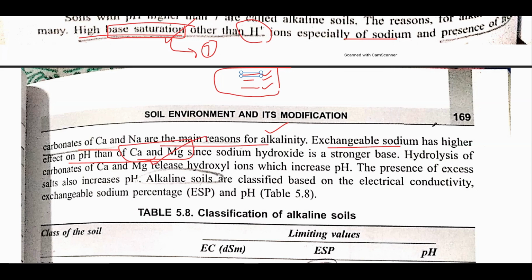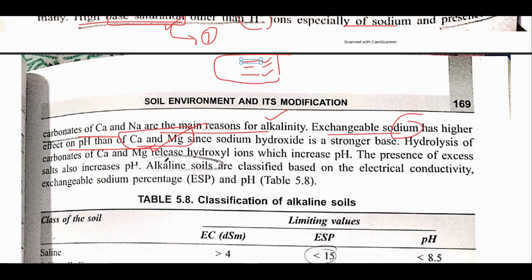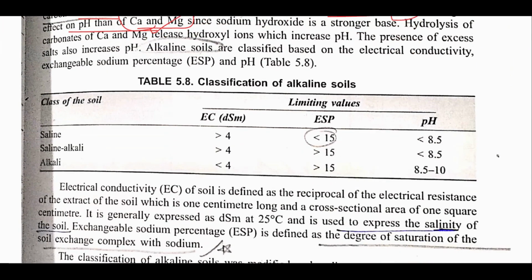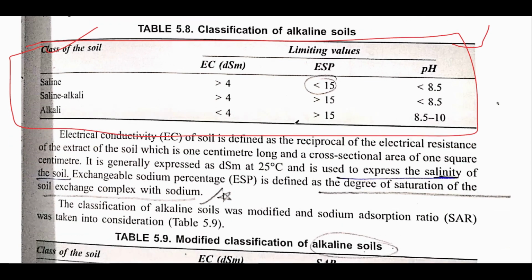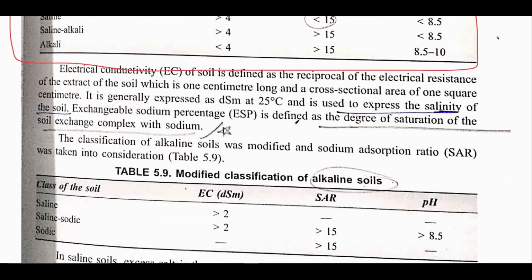This is very important, that exchangeable sodium has a higher influence on pH as compared to calcium and magnesium. Now, this table looks very simple and easy to understand, but when questions come from this table, it is very confusing. So go through this table very thoroughly. This is a very important and very basic table.